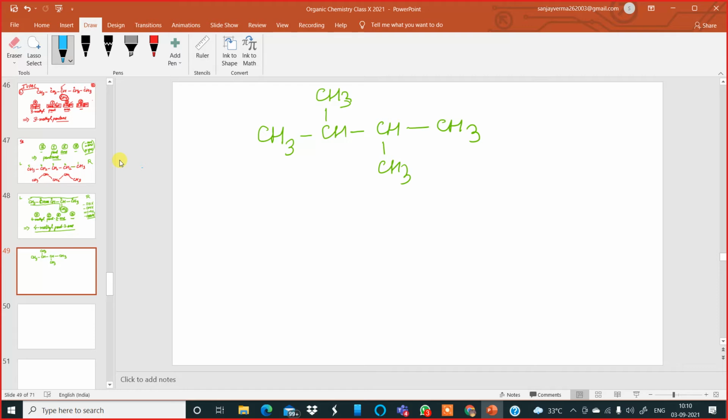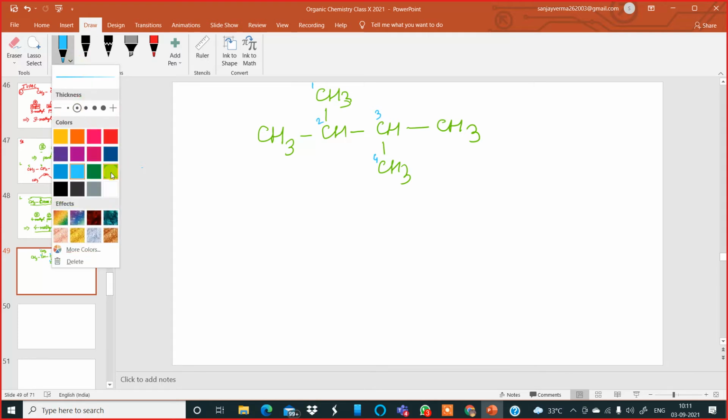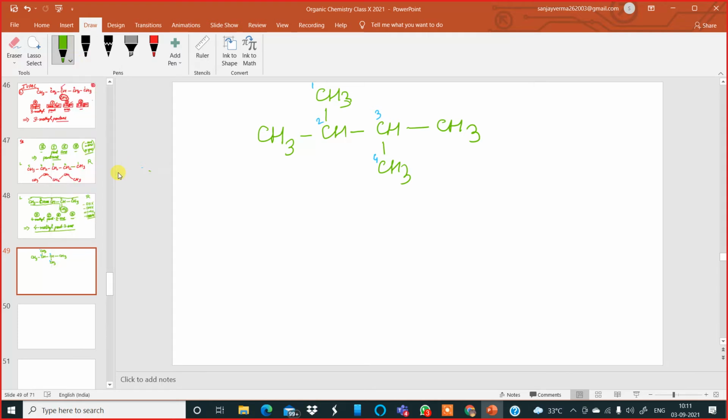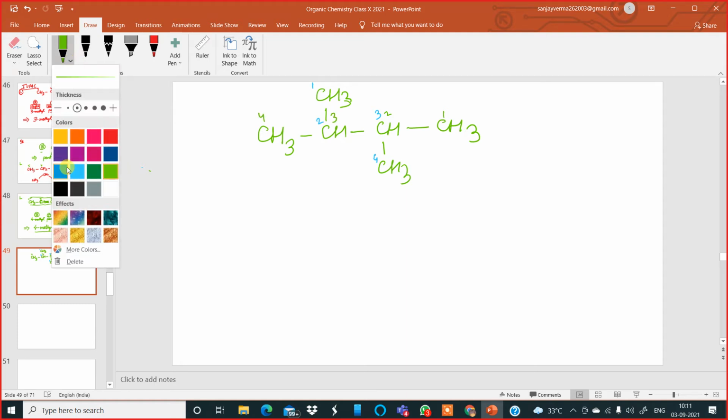Before we did something else, identify the carbon atoms. It is not confusing. See, I'll number the carbon atoms first this way. You can number this way: 1, 2, 3, 4. Or you can number this way. Look at this, you can number this way also: 1, 2, 3, 4. Or you can number another way also.